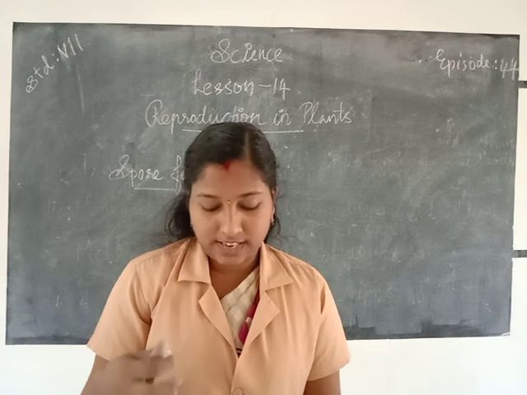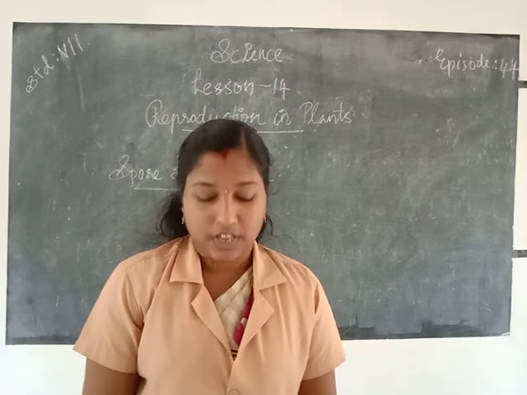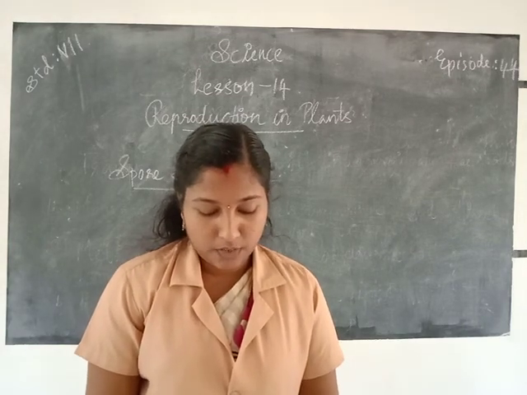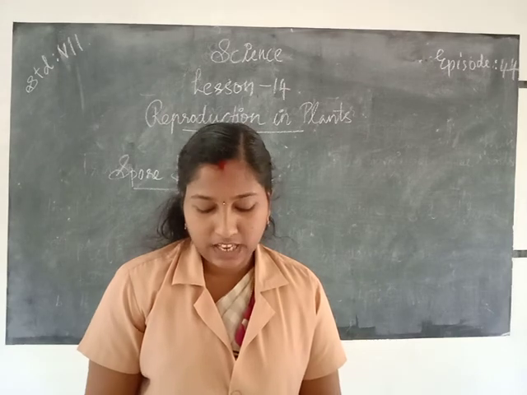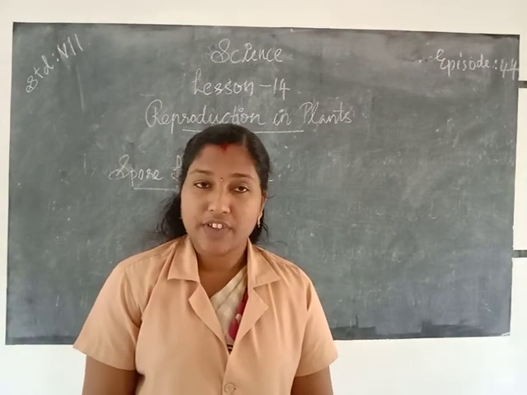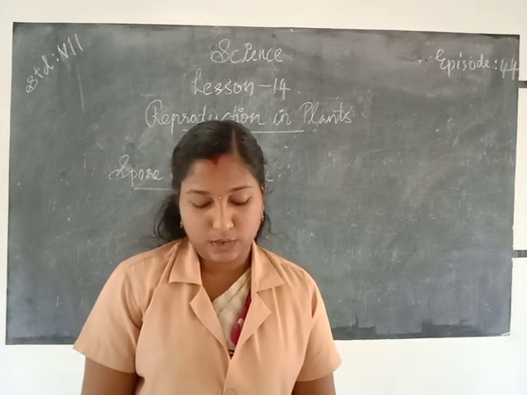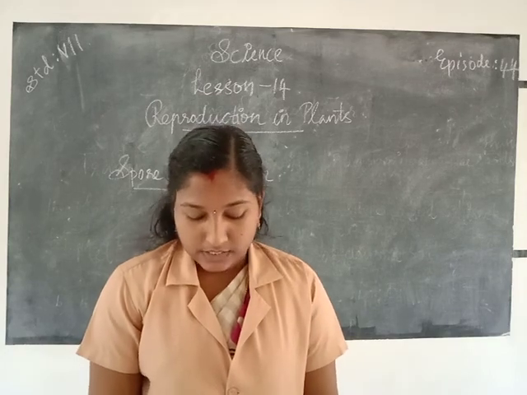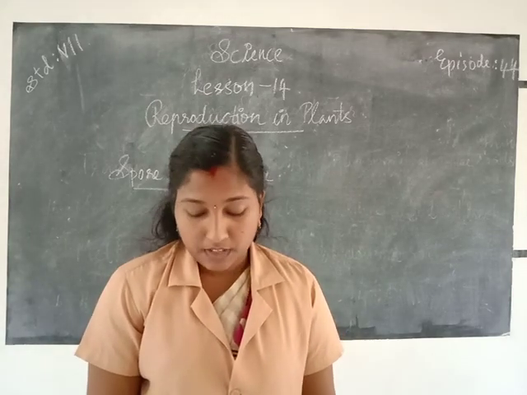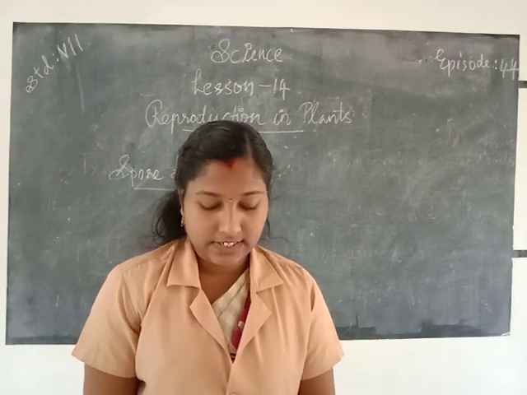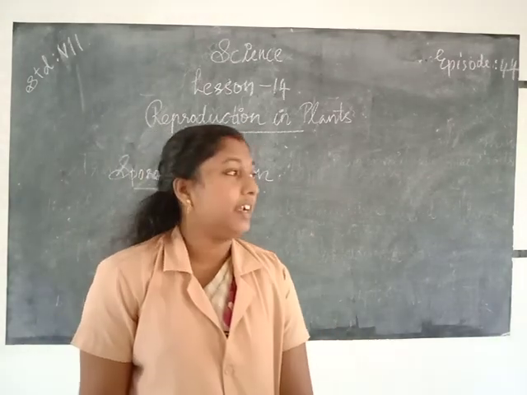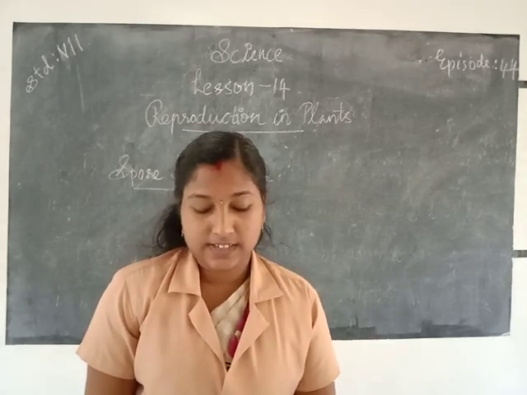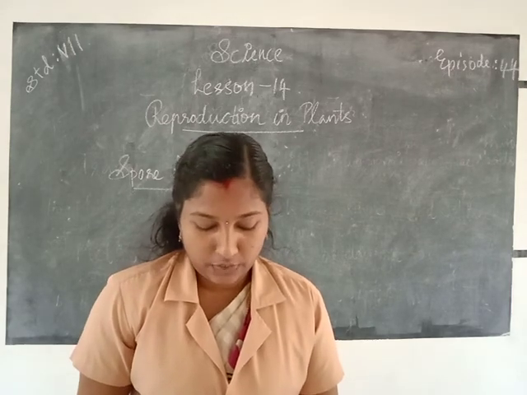These spores are asexual reproductive bodies. Each spore is covered with a protective coat. Under unfavorable conditions like high temperature and low humidity, it is protected with the protective coat, so they can survive for a long time. Under favorable conditions a spore germinates and develops into a new individual.